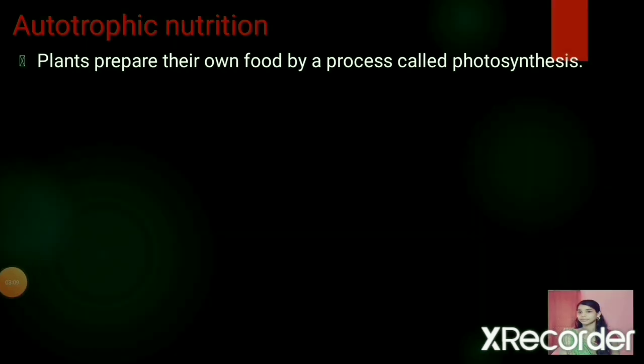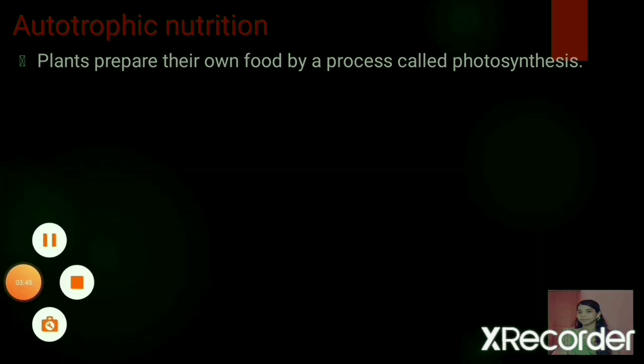As human beings require so much energy to do the metabolic activities, in the same way the plants need to perform various different metabolic activities, and to perform all these activities even the plants need the food, and the plants obtain the food by the process called photosynthesis. Photosynthesis is a unique process which occurs in the green plants, and all green plants are autotrophic, that is, they can synthesize their own food.